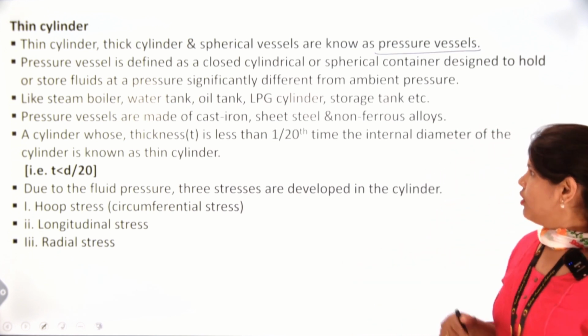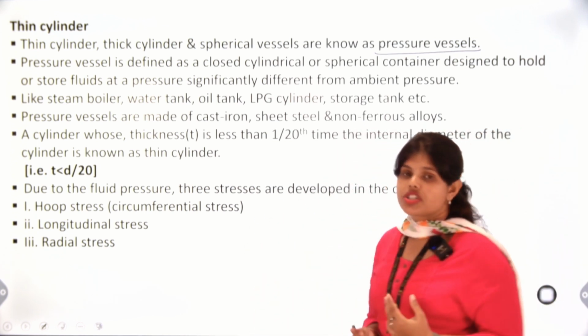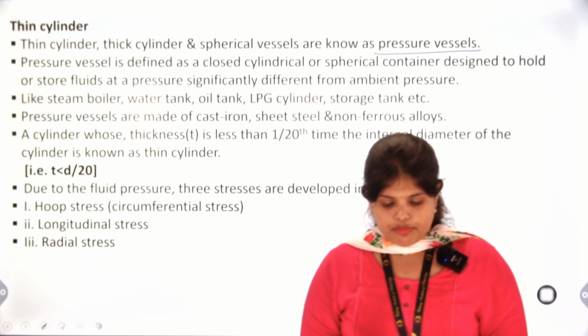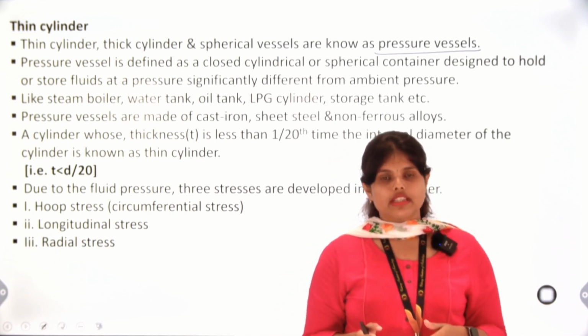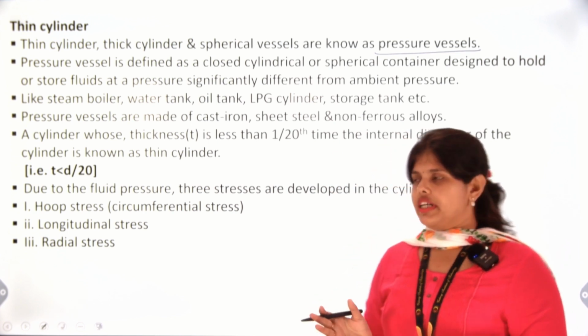A pressure vessel is defined as a closed cylindrical vessel, in which we hold the high pressure fluids.